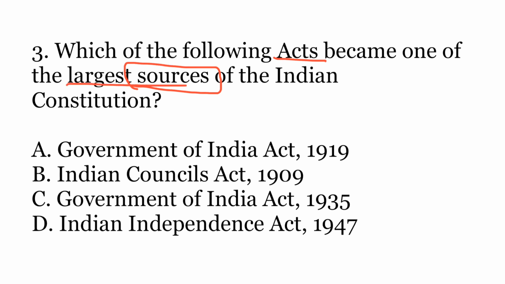So we had not only borrowed from various constitutions, we had also borrowed from the laws that British passed for Indian administration. So among which of these acts was the maximum portion borrowed into the Constitution? The options are A. Government of India Act 1919, B. Indian Councils Act 1909, C. Government of India Act 1935, or D. Indian Independence Act 1947. So the correct answer is C. Government of India Act 1935.